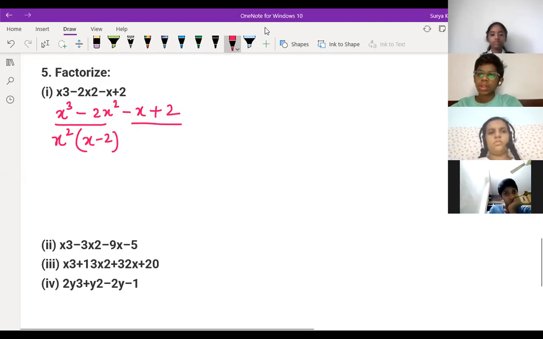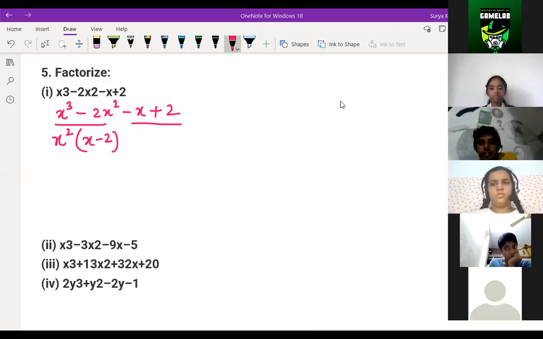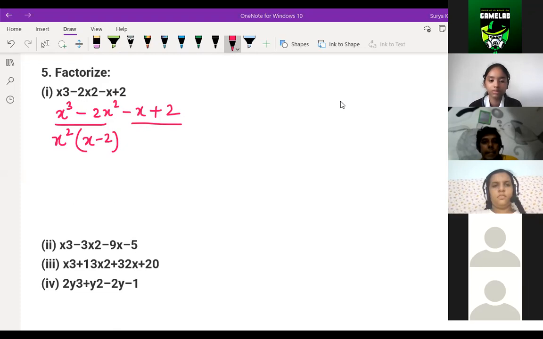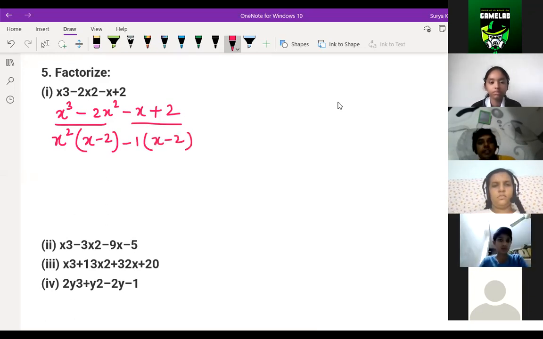In the next part, who will tell? Sahil, tell me next part, what is common in these two? I think there is nothing common. So if nothing is common, what should you write? Minus 1 first you take common. If nothing is common, you should take common as minus 1, okay? Then in bracket, what should you write? Minus x plus 2. X minus 2. So now you see children, here we are getting x minus 2 common, right?